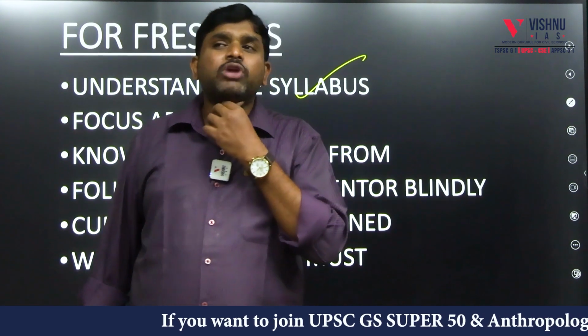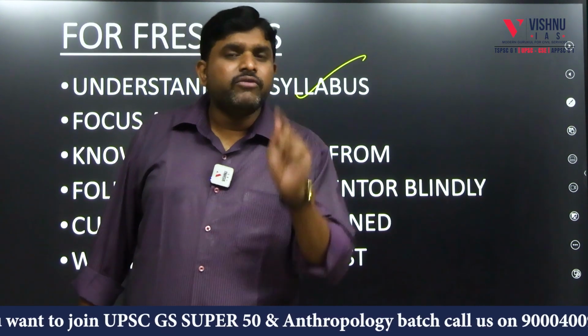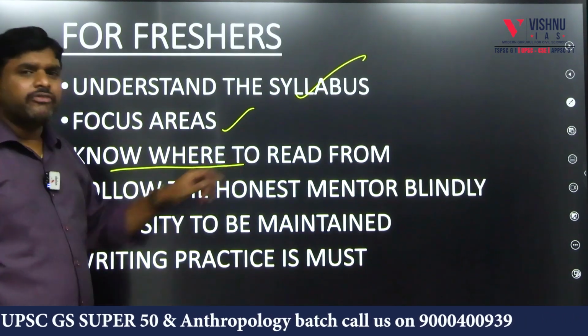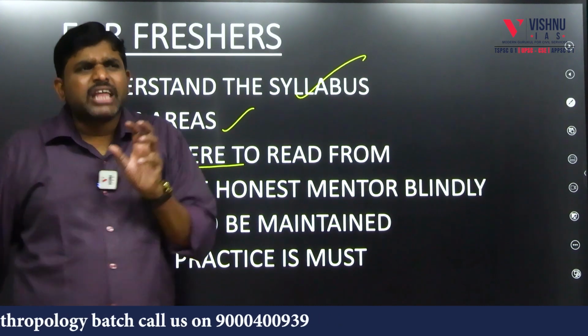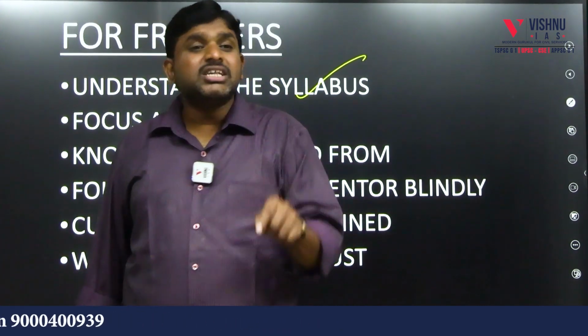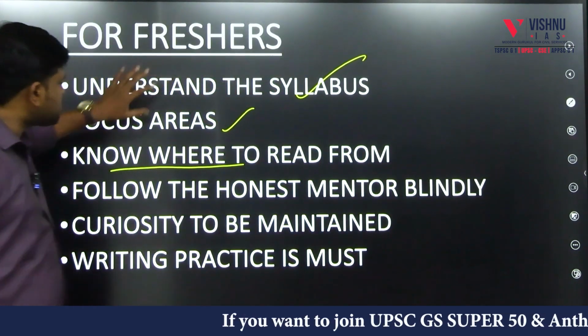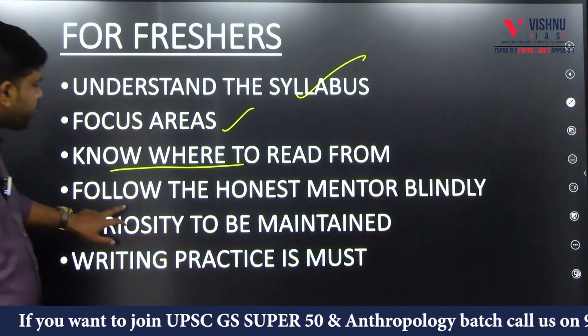So first I have to give importance to anthropological thought. Focus area: which subjects, where to read from? Which topics do I have to read? From where? What is the material? Whether I have to read Ember and Ember, whether I have to read Scupin's book? What is the book source? Next we have to accumulate the resources. Third, first read the syllabus. Second, what are the focus areas? Third, now where to read from.